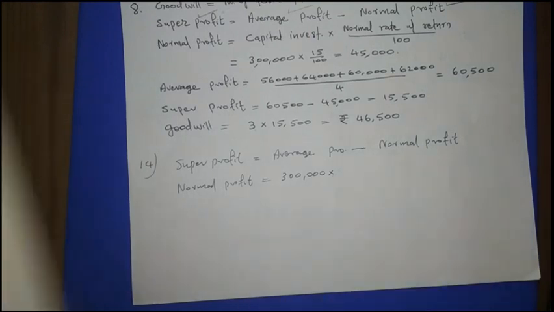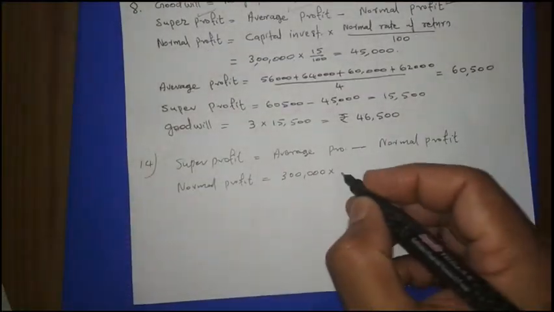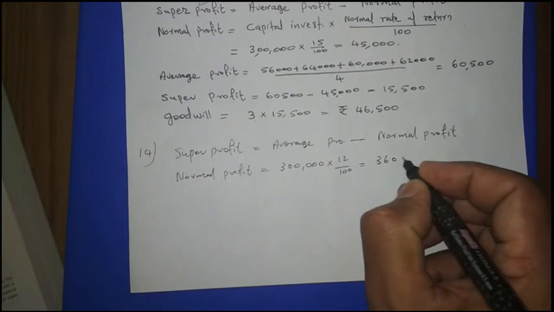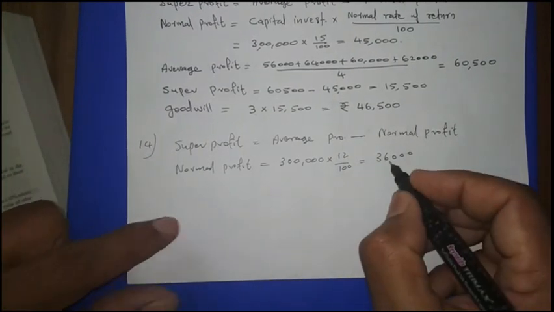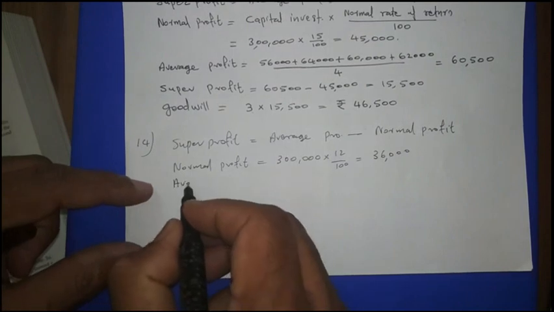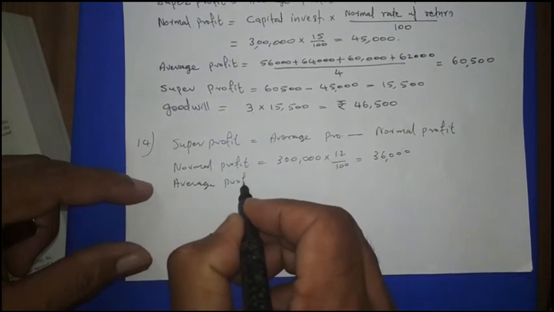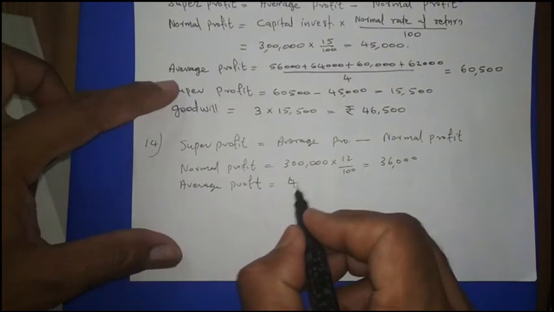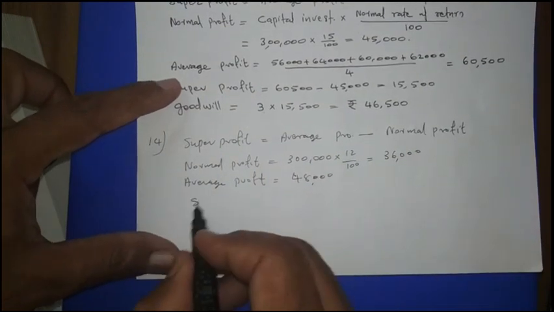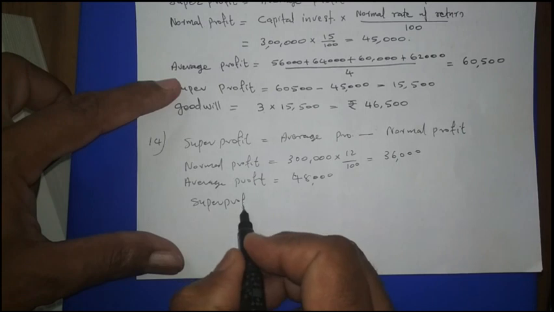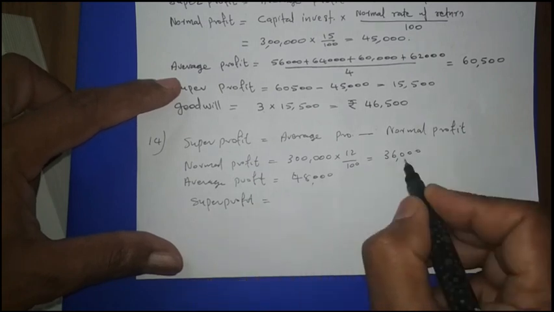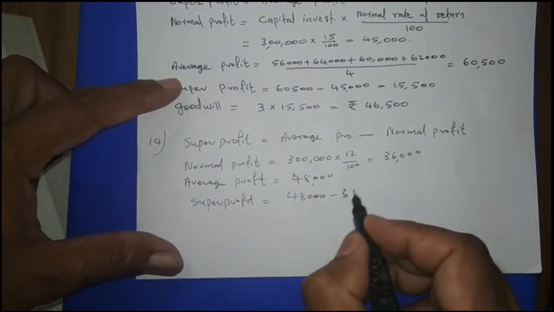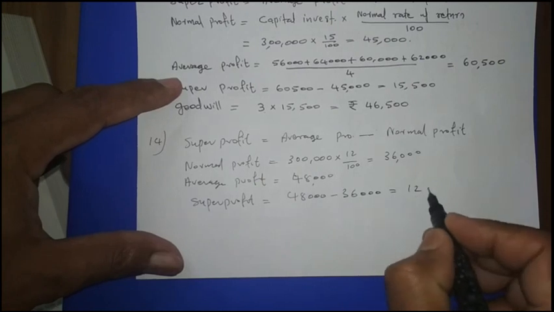Here the normal rate of return given in the question is 12%. So this is 12 out of 100. So it is coming 36,000. 10% is 30, okay, 36,000 is coming. Then average profit, given in the question, is 48,000. Now super profit is average profit minus normal profit. So 48,000 minus 36,000, 12,000 is the super profit.